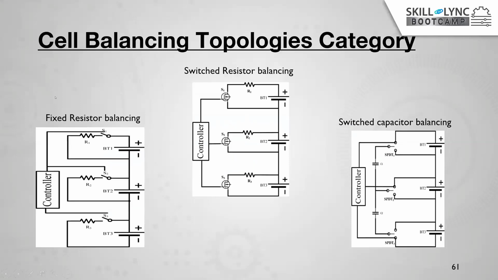For example, here it is a fixed resistor balancing method. Take three batteries, B1, B2, and B3. Using one controller, which is nothing but your BMS, the BMS will find which cell has the least and which cell has the highest. Let us assume B3 has the least and B1 has the highest SOC level. Then the BMS controller will identify that B1 has more voltage compared to B3. Then switch S1 will be closed, forming a closed loop through the resistor, and this cell is going to be discharged.